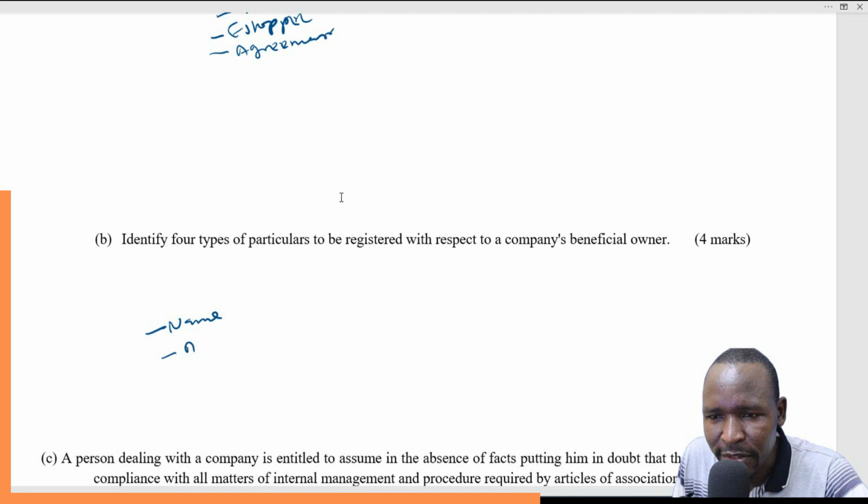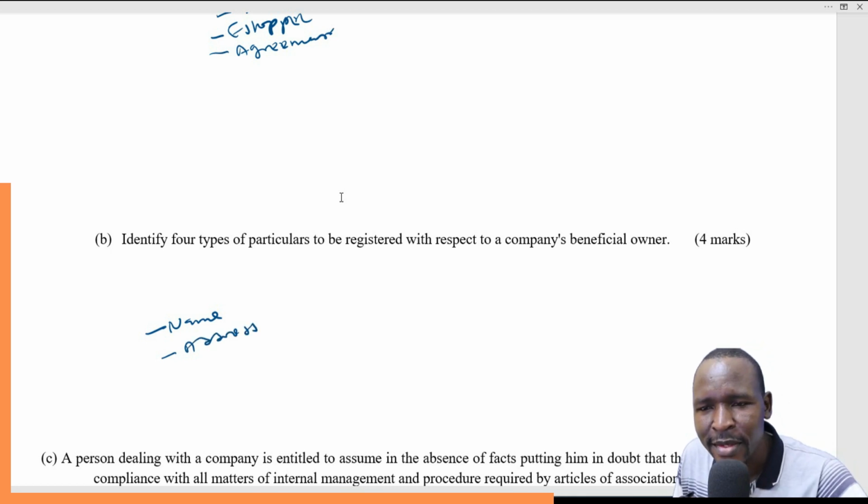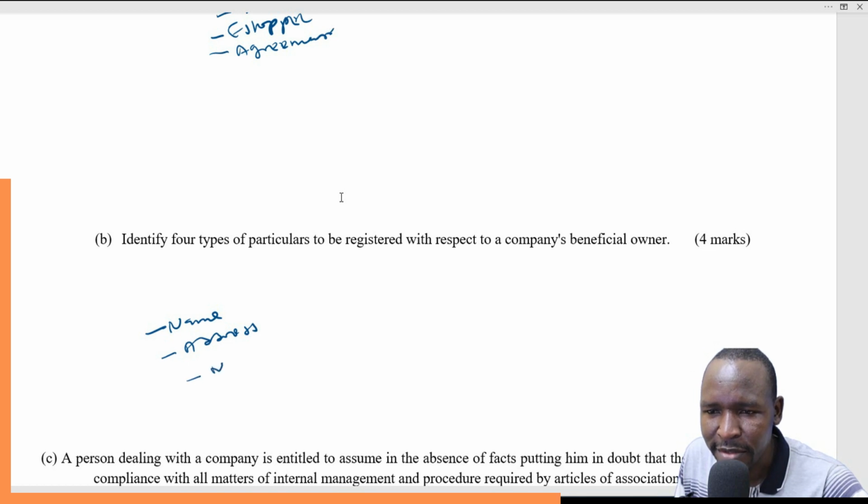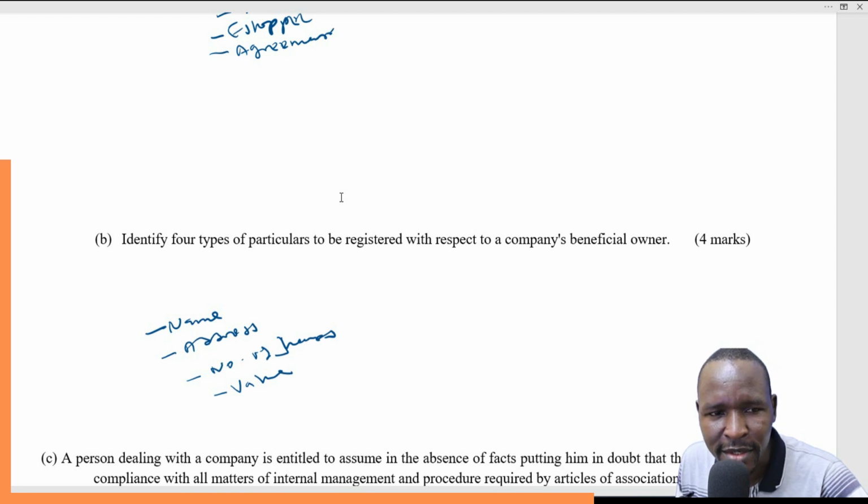Then we also have the postal address of the shareholder, the number of shares that the person is holding, the value of those shares, and also the class or type of shares that the particular shareholder is holding.